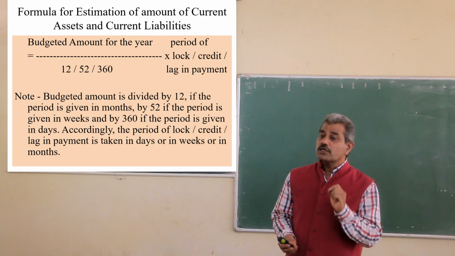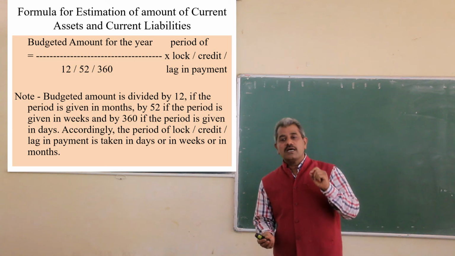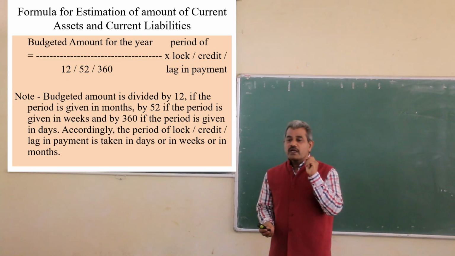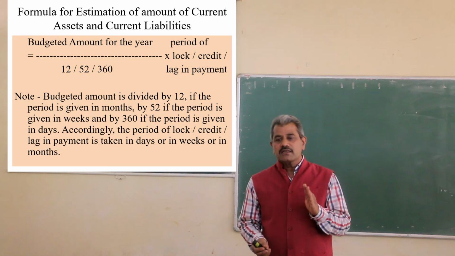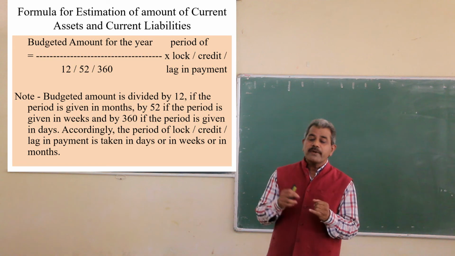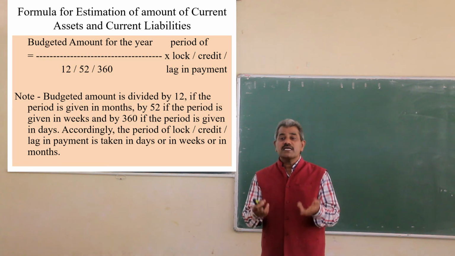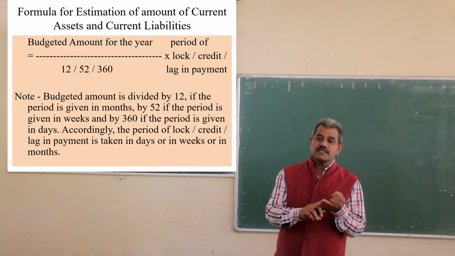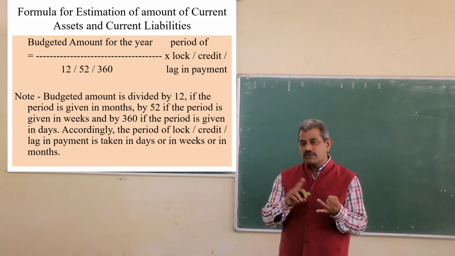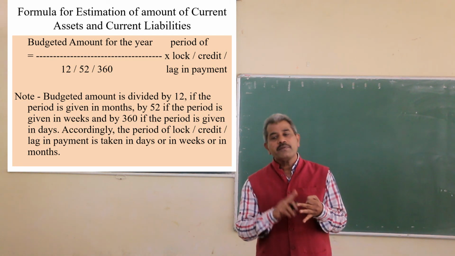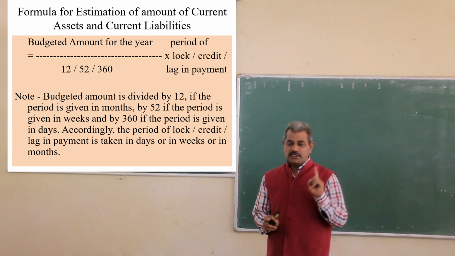Though the days of the year are 365, it is generally accepted to divide by 360. So it depends upon the information given in the problem. If it is expressed in months, divide by 12, in weeks, divide by 52, in days, divide by 360.